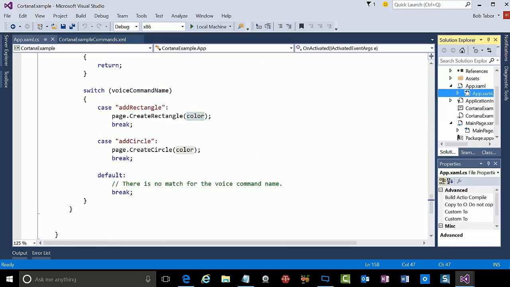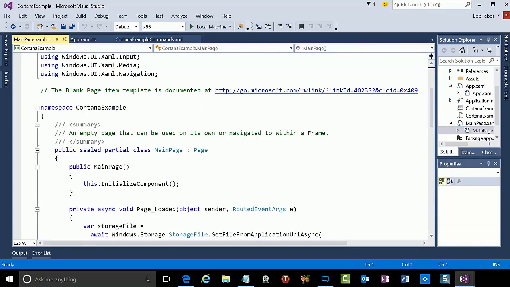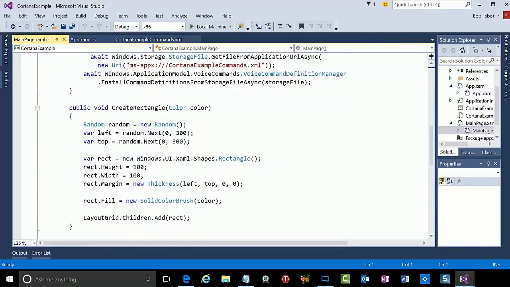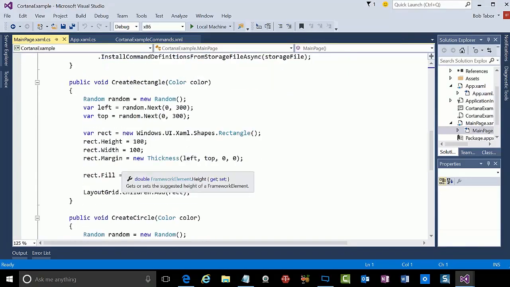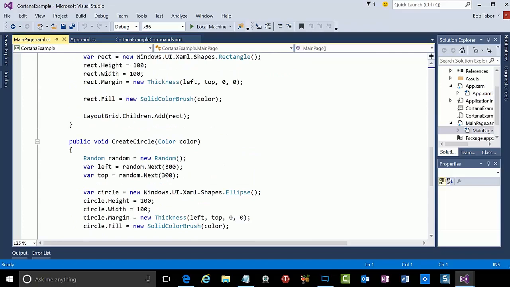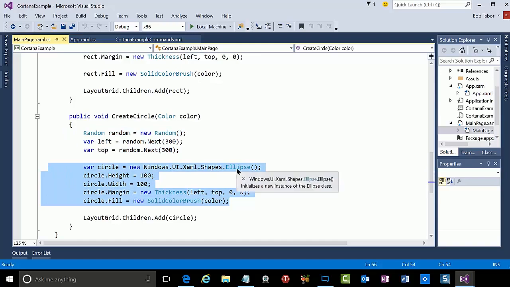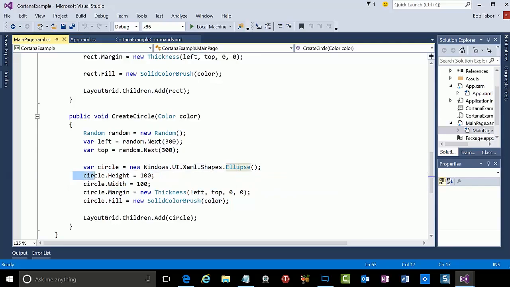So back in the MainPage.xaml, I just made two public methods. Here's a public void CreateRectangle, and here's a public void CreateCircle. They're pretty much identical, passing in the color and just creating a random left and top, and then creating a new instance of that particular object, in this case an ellipse, giving it a width and a height and a margin, and then I use the fill.